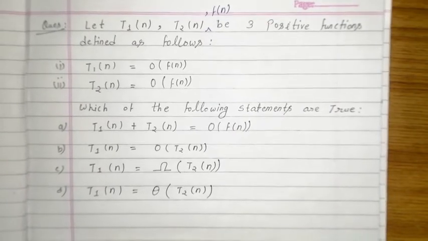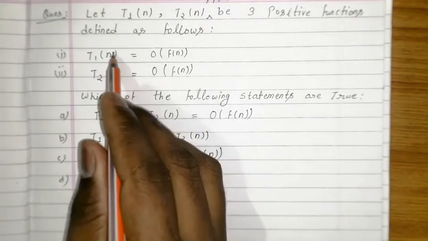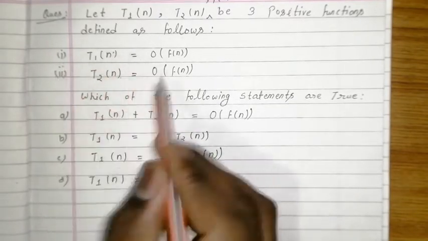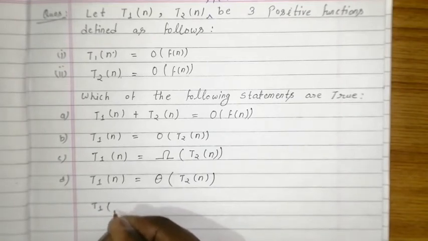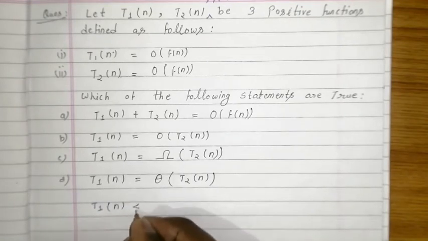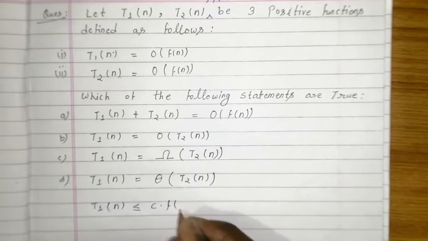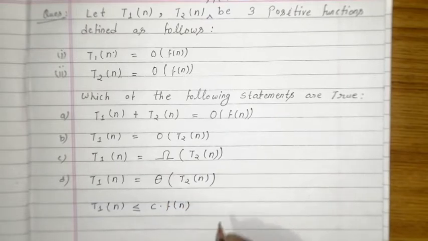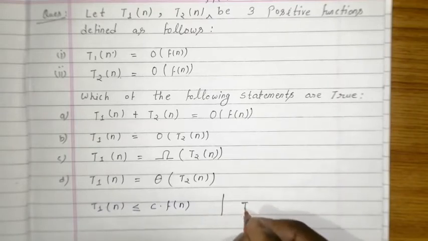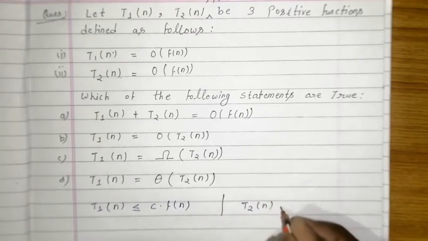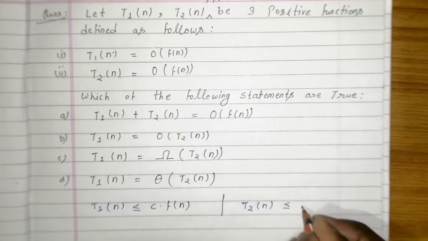Okay. So first find the relationship from these two parts. The first one is given as T1(n) is less than or equal to c into f(n). The first part says that. And the second part says that T2(n) is less than or equal to c into f(n).